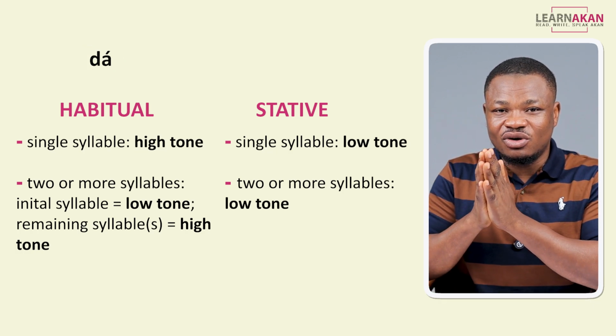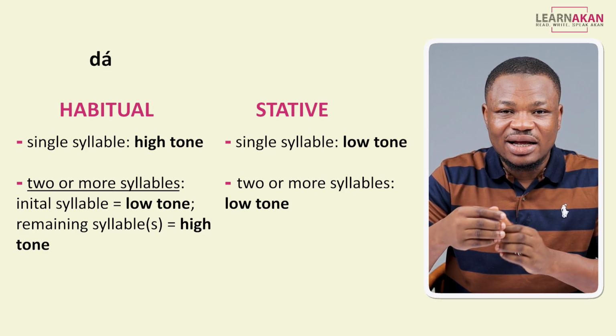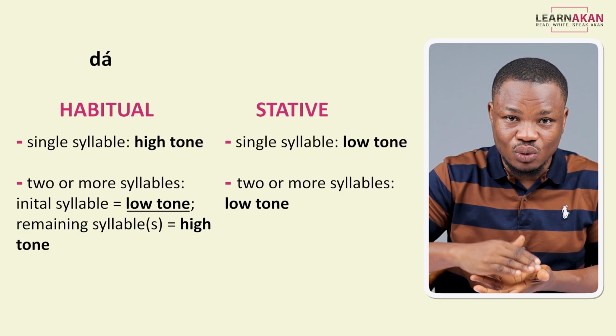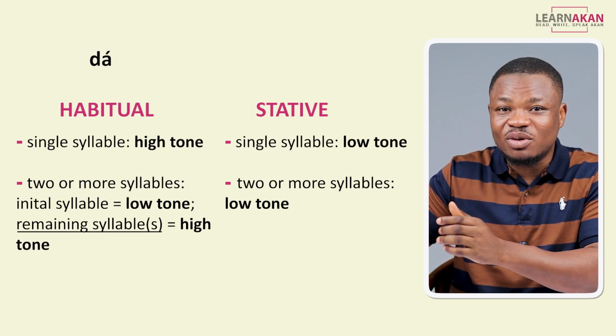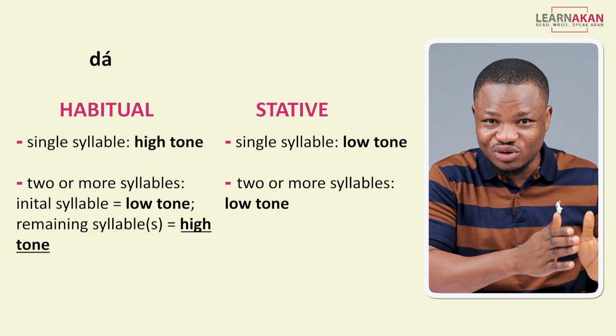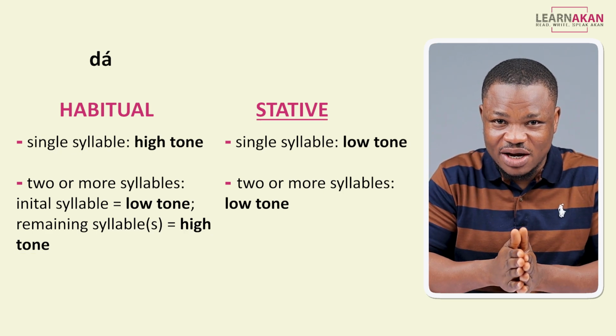Now, if the habitual verb has more than a single syllable, then the first syllable tends to be pronounced with a low tone, and the remaining syllables tend to be pronounced with a high tone. I'm going to give you an example shortly, but let's move to the stative form of Twi verbs.